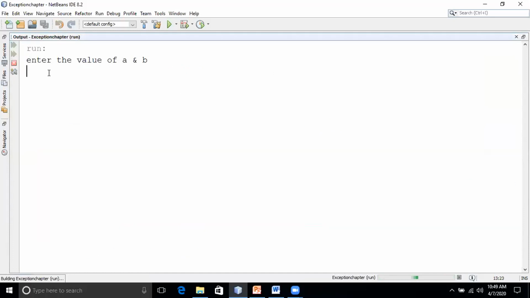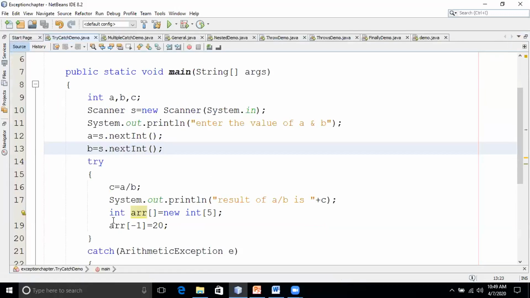So I'll just give 2 and 0. Now what happens? Which exception will be caught? Division by 0. Yes, division by 0 is caught. Even though you have one more exception here, arr[-1], it has stopped the execution at this line itself. It has thrown the exception to the catch handler. Understood, right?